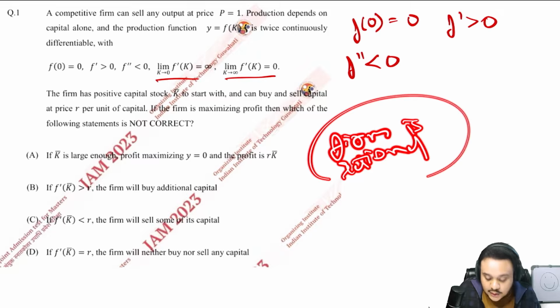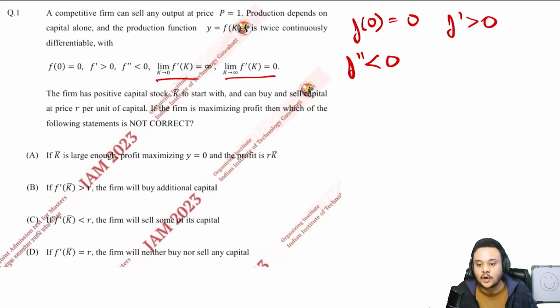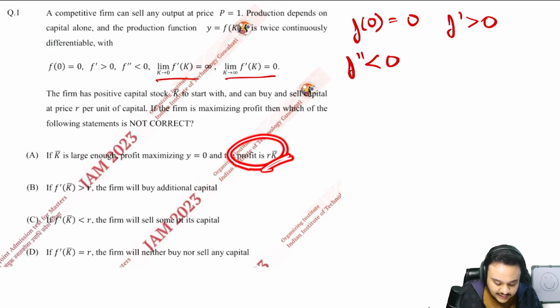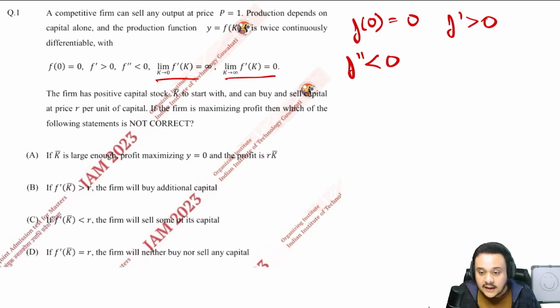Do not think that you are the firm here and you don't want to work. You are very lazy, so that is why you will just take rent. No, that is not what we are doing here. The firm is rational. Okay, that is why it will take every single penny of potential profit that it can. And that is why here, if it is saying that your profit is just rk bar, then you are saying that it is leaving out the initial profit that we could have gotten if we employed capital. So that is why this statement is absolutely incorrect.